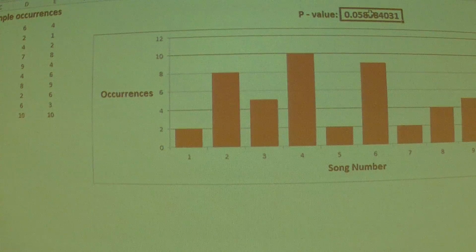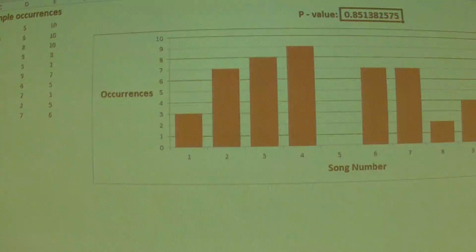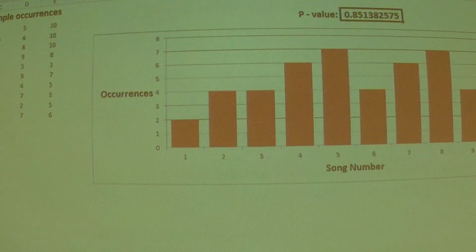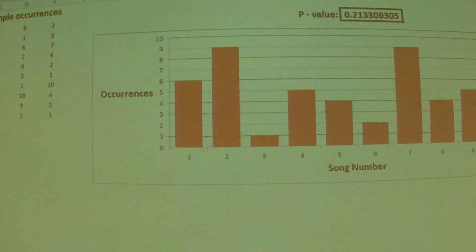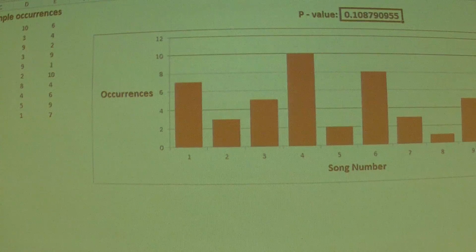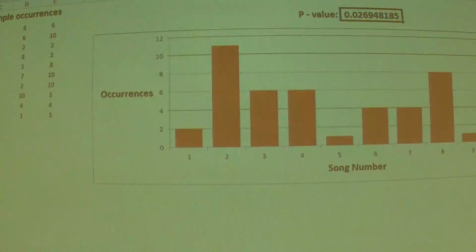But look at that p-value, very close to 5%. And you know what's going to happen 5% of the time? Oh, that last one I shouldn't have gone through. One song didn't show up at all. Did you notice that last one? I'm going too fast. There was one song that didn't show up at all. And some of them, oh, boom. There we go.